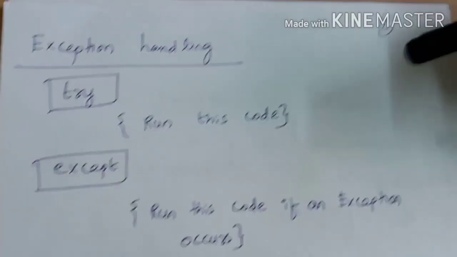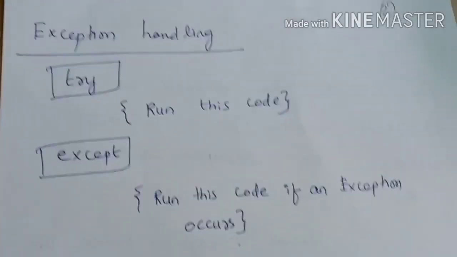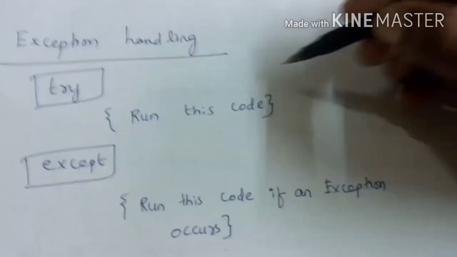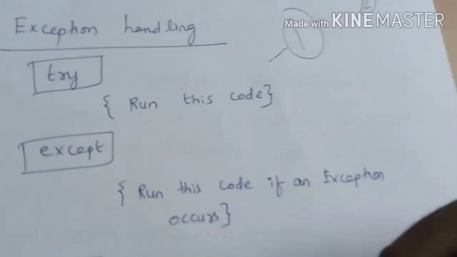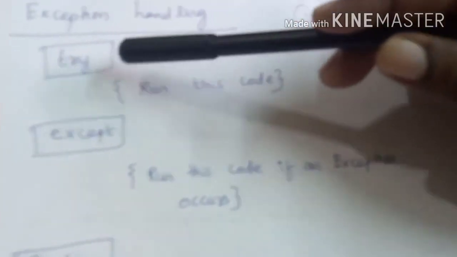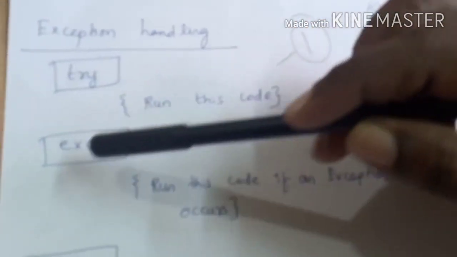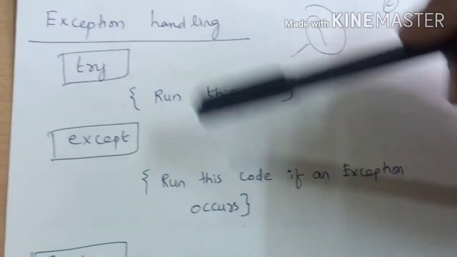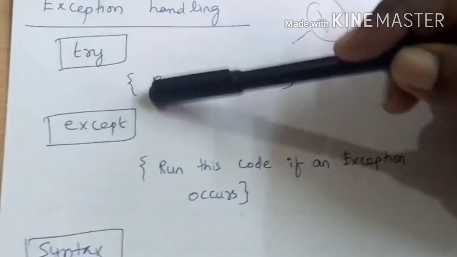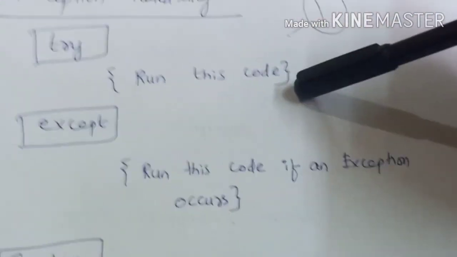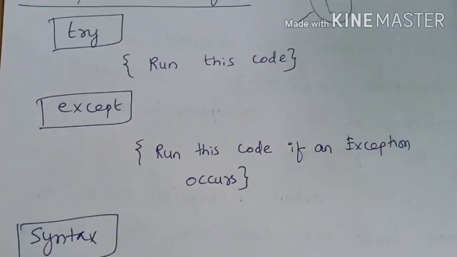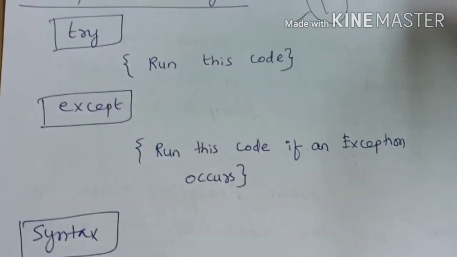Now we are going to see the three variations of exception handling mechanisms in Python. So this is the first version. What you want to do is, we are going to have a try block of code, then we'll have a keyword called except, and then we are going to have a block of code. So let us see what you have to put in the try. In try you will be having code. So whenever you write a program, you may know some statement which may create an abnormal condition.